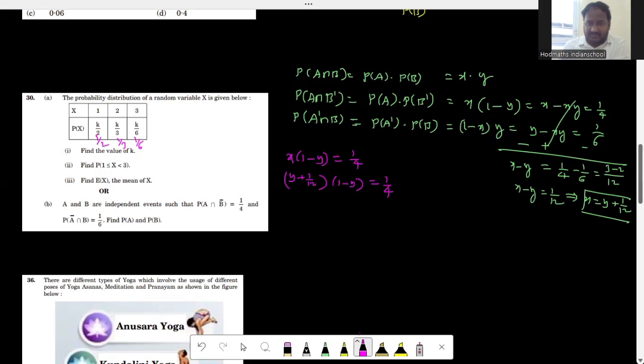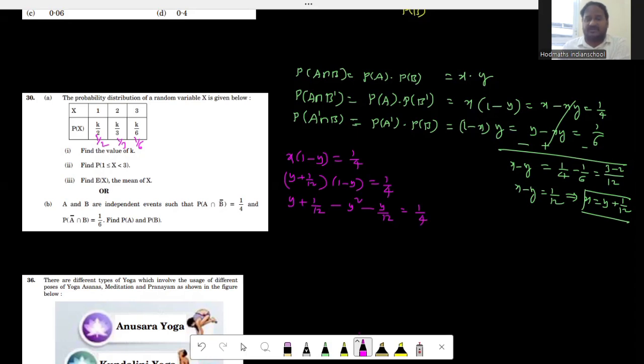So when I simplify this, just multiplication. 1 into y is equal to y plus 1 by 12 minus y square minus y by 12 is equal to 1 by 4, right? So this is going to be y plus 1 by 2 minus y square minus y by 12 is equal to 1 by 4. I will take LCM in order to simplify this.